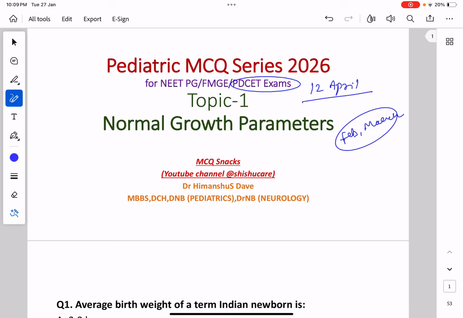The difficulty for PDCET aspirants is that they get less time because most of them have already done their DCH and they have to manage job versus studies. But I think it's sufficient if they study 4 to 5 hours a day, and for the last 1 month if they can manage to take a few leaves, they can start preparing well.